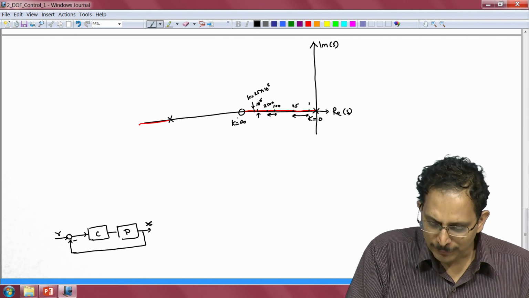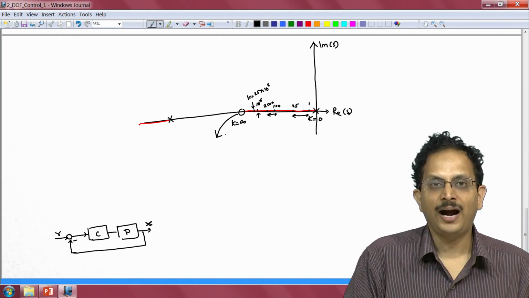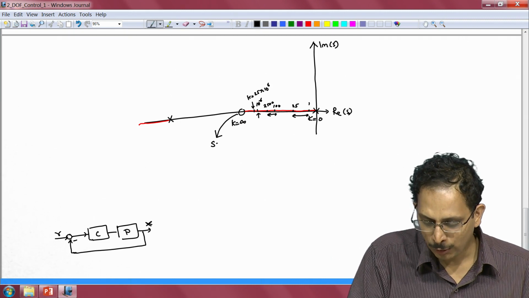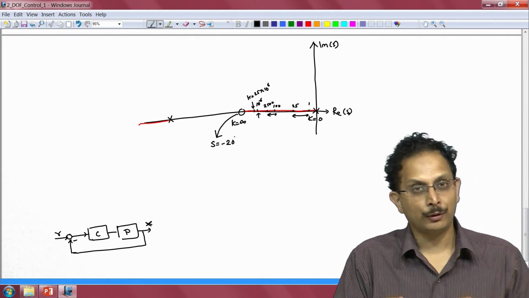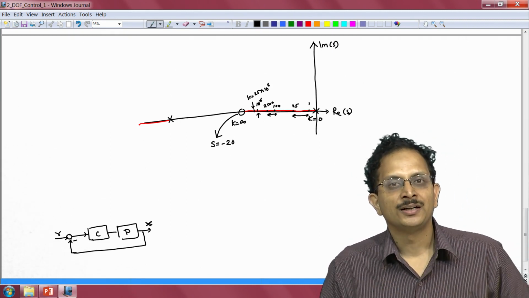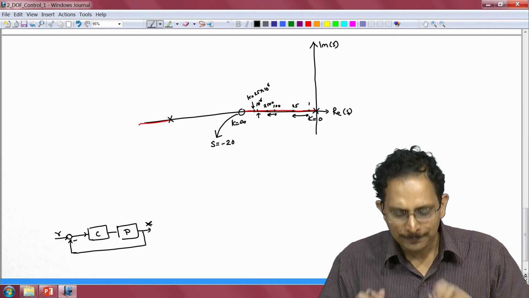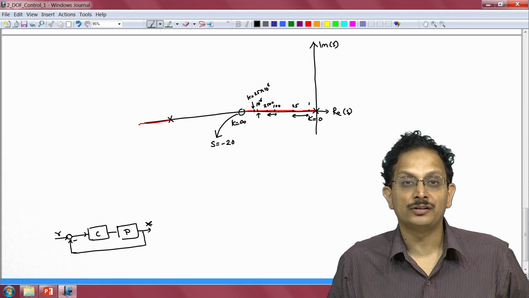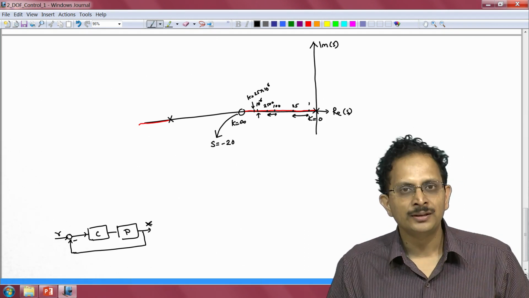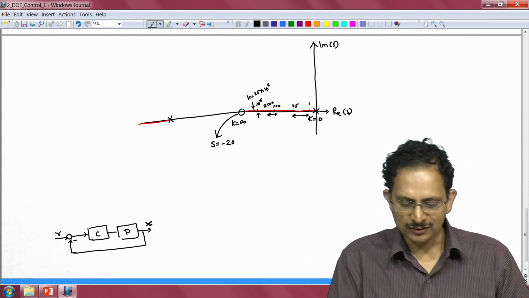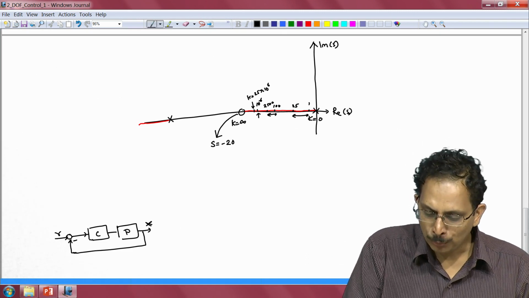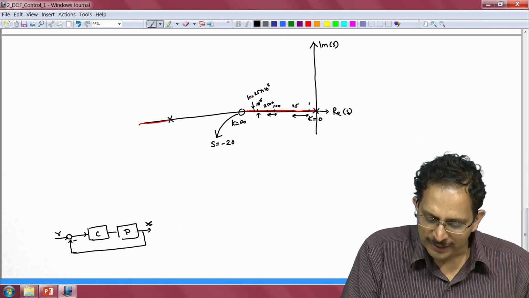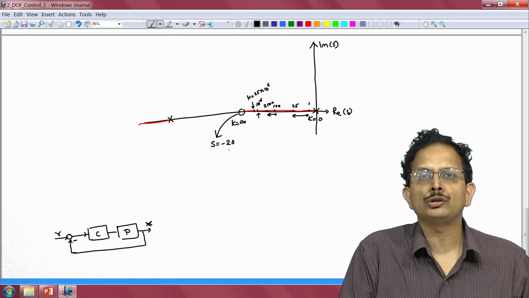So, therefore, if we choose to place the 0 at the location s is equal to minus 20, because this is the location where we want the dominant pole to lie, and we increase the open loop gain of our system to a very large value, then what we are ensuring is that our closed loop pole, because the gain is very high, is going to be situated very close to the open loop 0.